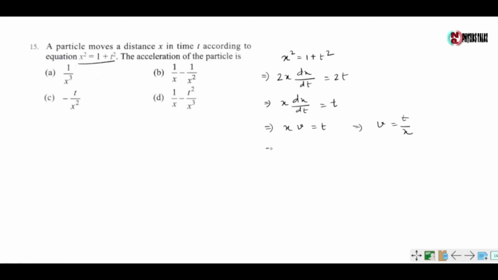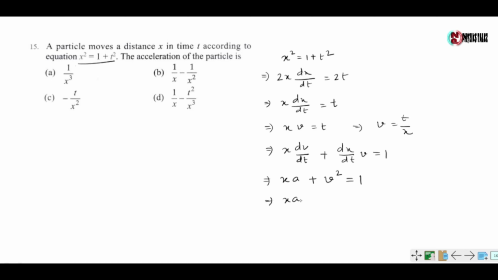Again differentiating with respect to time, we have x dv by dt plus dx by dt into v equals 1. Now dv by dt is acceleration, so xa plus v square is equal to 1.